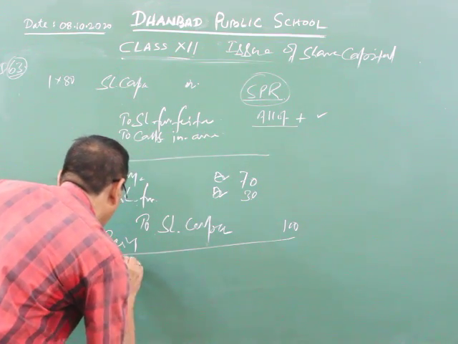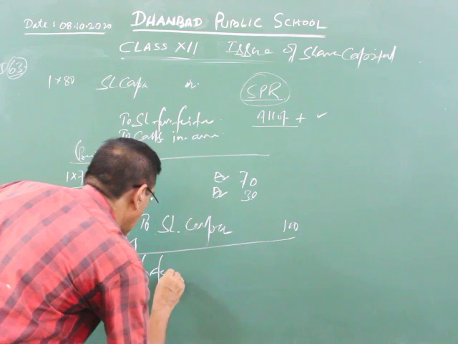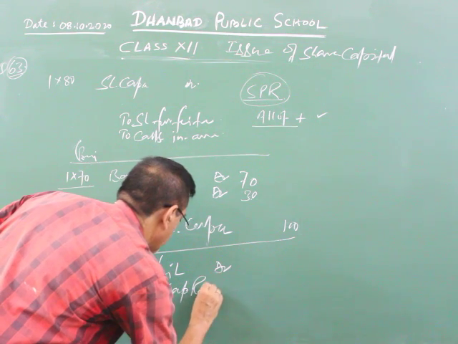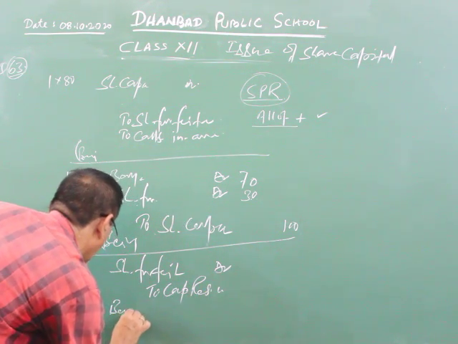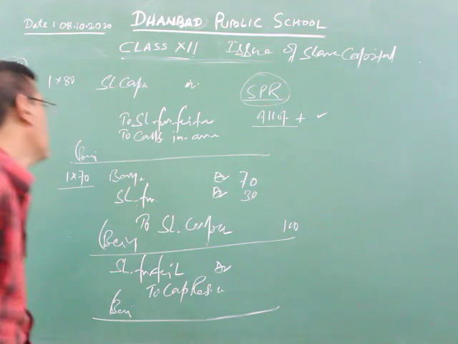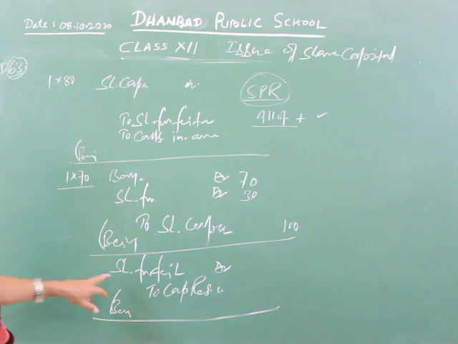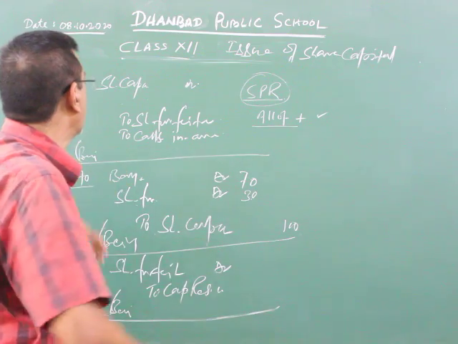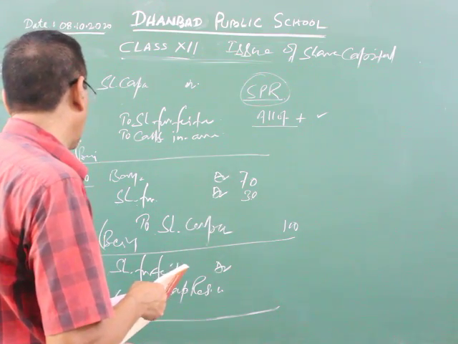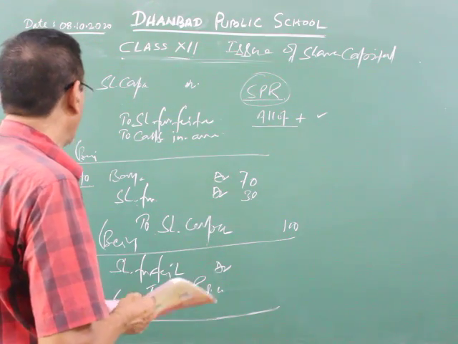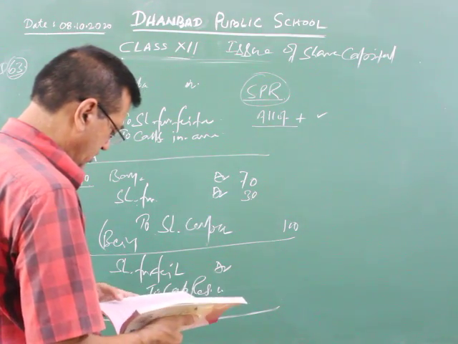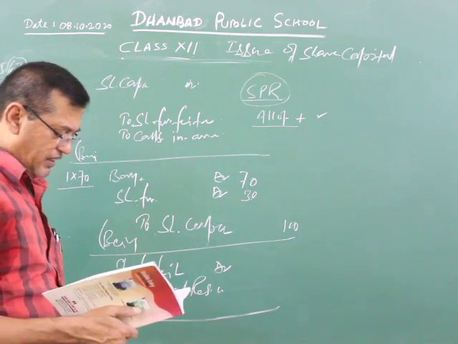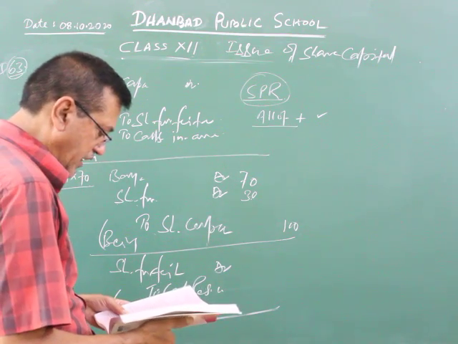And after this you have to pass share forfeiture account debit to capital reserve account. That is the capital profit being transferred to the capital reserve. Now, how much do you have to write for share forfeiture to capital reserve account? 60 has been clearly given. Now see the question 63 again. If you exclude the premium, understood or not? 100 share at a premium of rupees 10, 80 including premium.